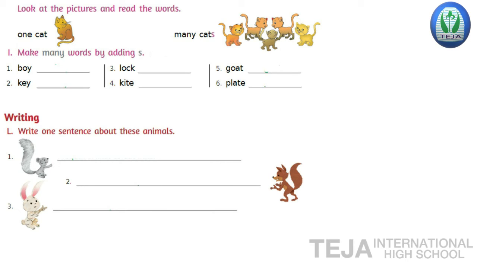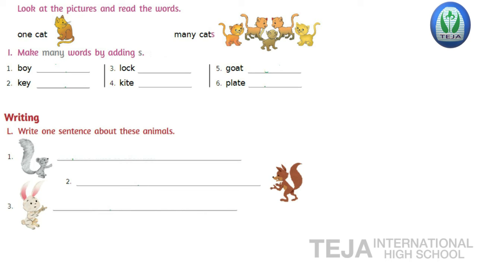So first, squirrel. We'll write one sentence about squirrel. A squirrel likes to eat nuts. The sentence is: a squirrel likes to eat nuts. Second sentence, you have to write one sentence about fox. So the answer is: a fox has a bushy tail. You can see in the picture, see the tail of the fox, how it is? It is bushy. So a fox has a bushy tail.